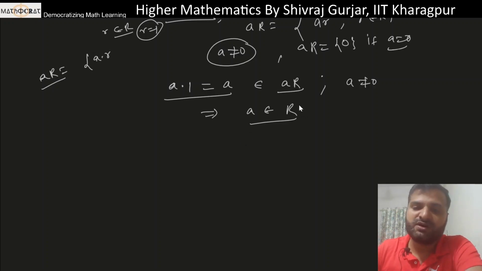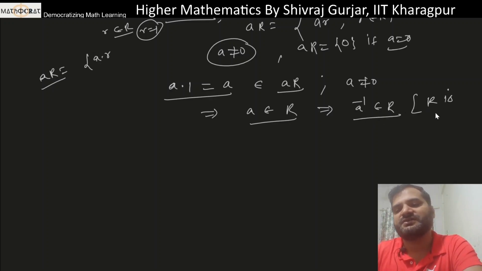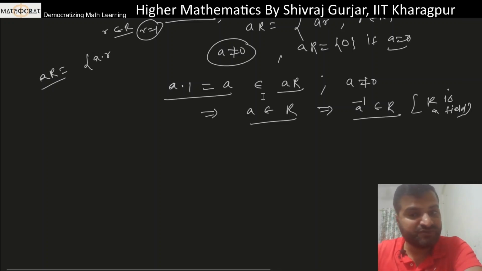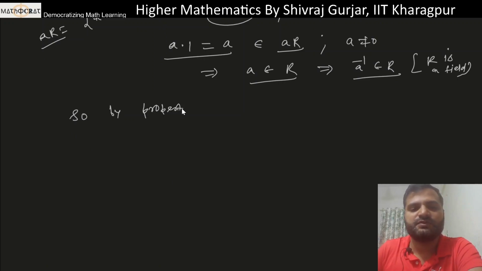So A pertains to R. This means A inverse will be in R as well, because R is a field and A is non-zero element. So all non-zero element of a field have multiplicative inverse. ठीक है? So by property of ideal I for A inverse belongs to R.